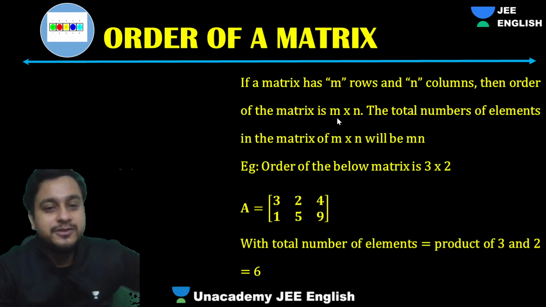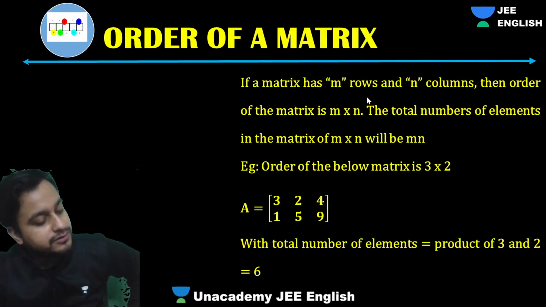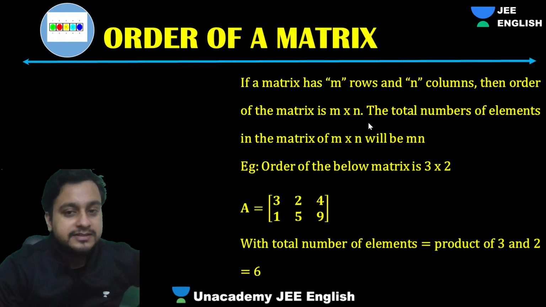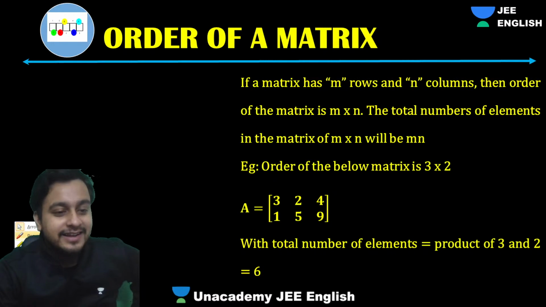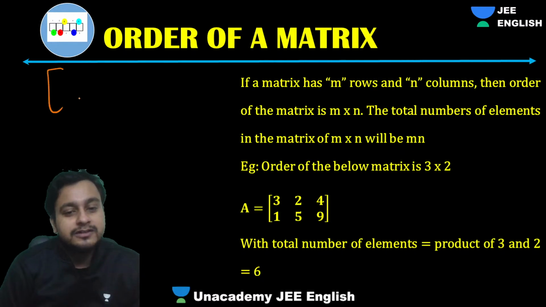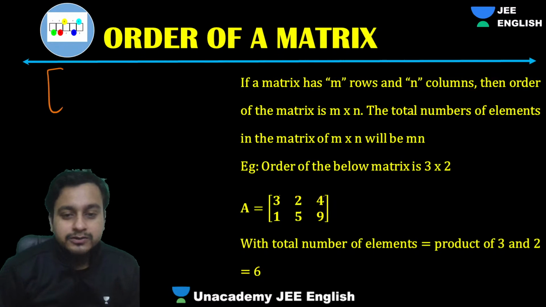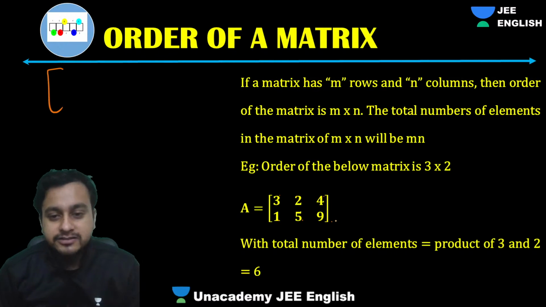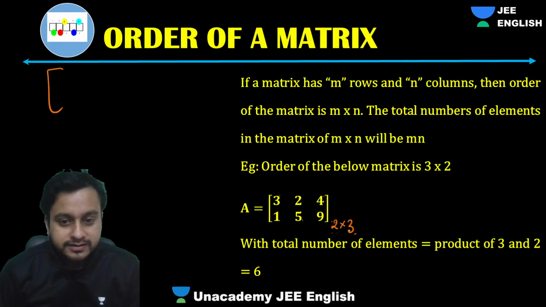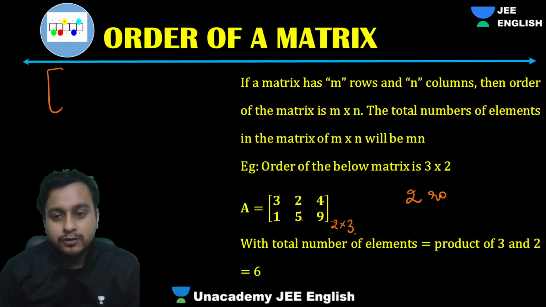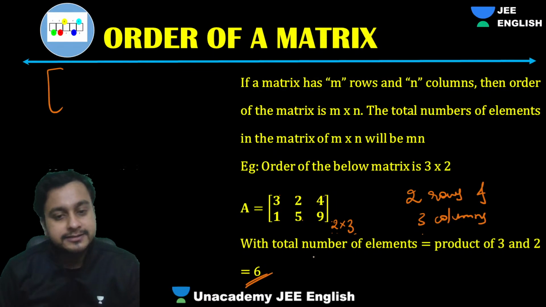Order I've already discussed with you guys. If a matrix has m rows and n columns, then the order of the matrix is m cross n. The total number of elements in the matrix will be m into n, right? Let's suppose, guys, I've got 2 rows, and see here, you can see 1 2 3 4 5 6. How many? It is actually 2 cross 3, because 2 rows first, we write rows, and 3 columns. Obviously, the number of elements will be 2 into 3, that is 6.